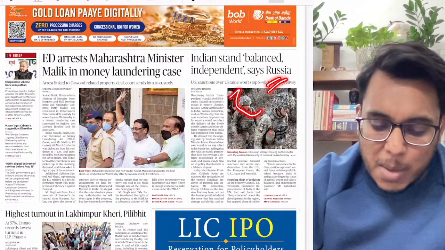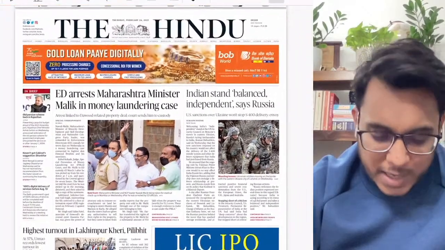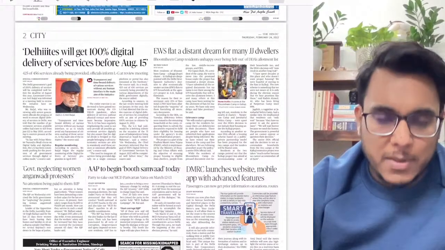However, now India is not coming out very openly, neither is it criticizing Russia very openly over Ukraine, nor is it clearly supporting the USA over Ukraine. India says that this entire matter is to be dealt with diplomatically, and Russia says that this is a very balanced kind of stand. Moreover guys, US sanctions over Ukraine won't stop S-400 delivery. This particular issue has already been taken up. Then turnout etc. has been talked about, nothing very important.